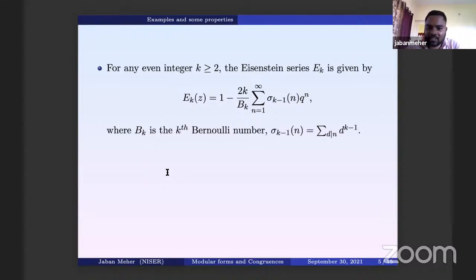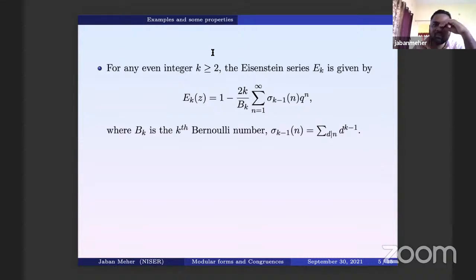This is a modular form if k is bigger than or equal to 4: then E_k is a modular form of weight k on SL2(Z).